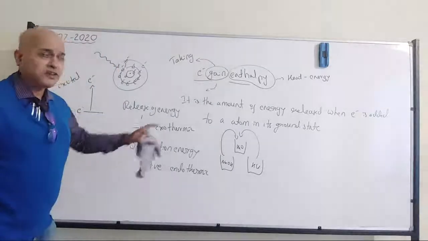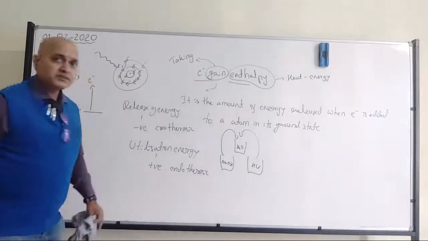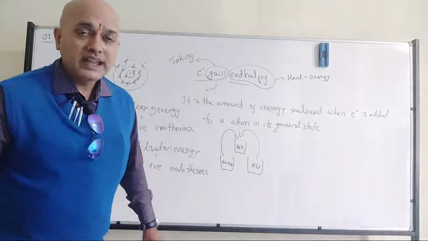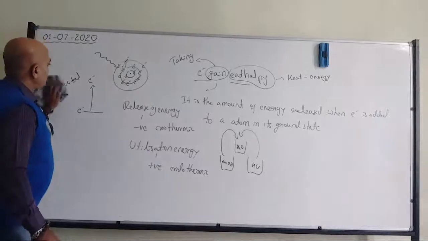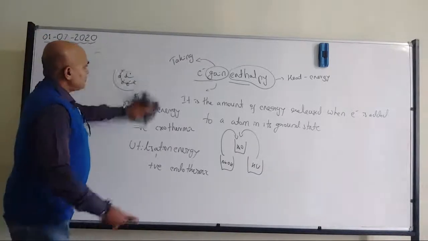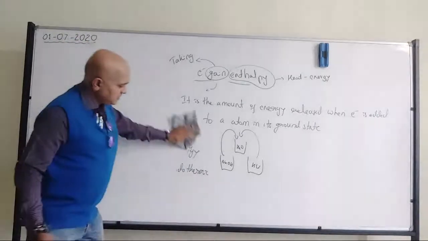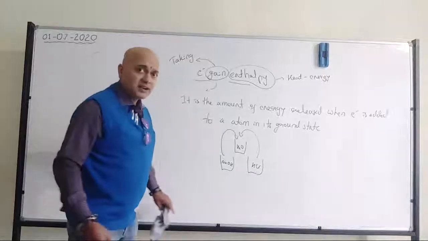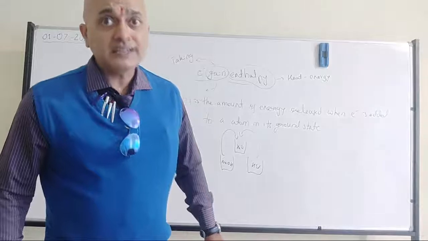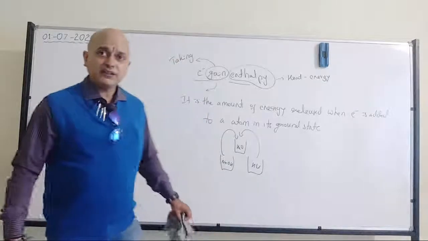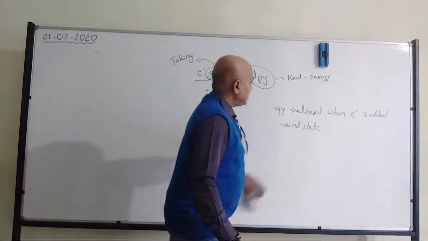All of you have understood the definition of electron gain enthalpy, and what the negative value and positive value are. Any doubts? If you have any doubts, let me know. Okay? If you can, simply write it. Even no need to write ground state. Better if you write it, but otherwise, if you are not getting that ground state word, you can simply write it as: the amount of energy released when an electron is added to an atom. That is also fine. You will get the marks. Fine. So that's where we have the electron gain enthalpy.